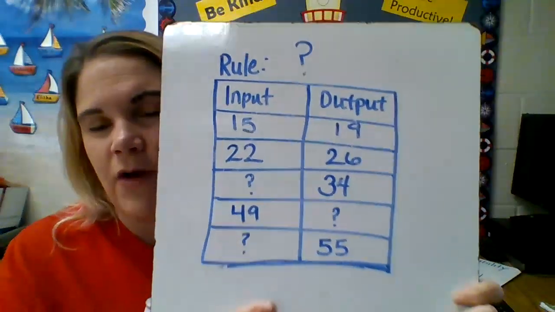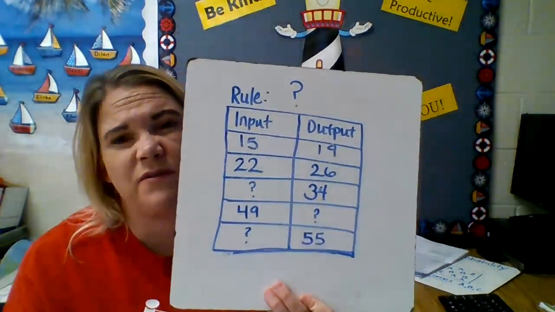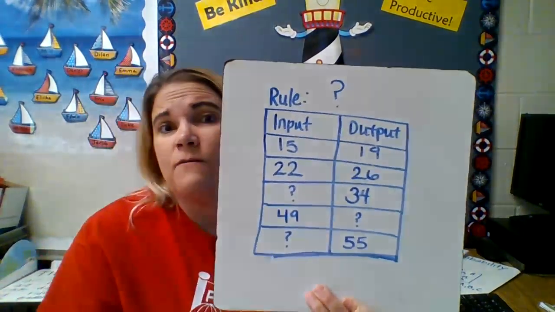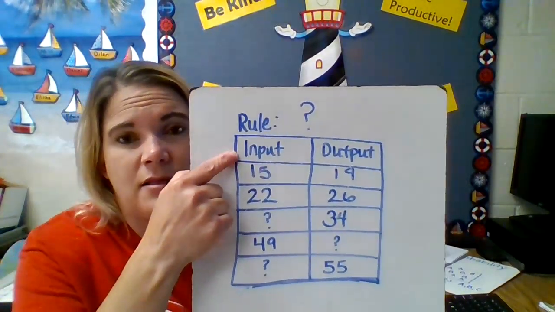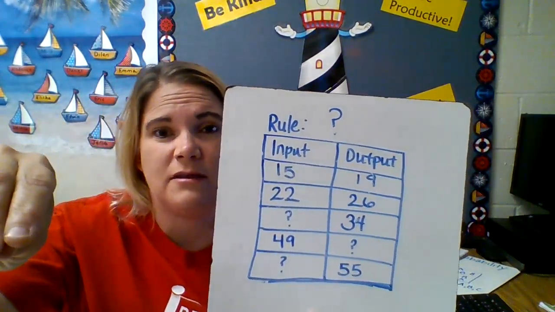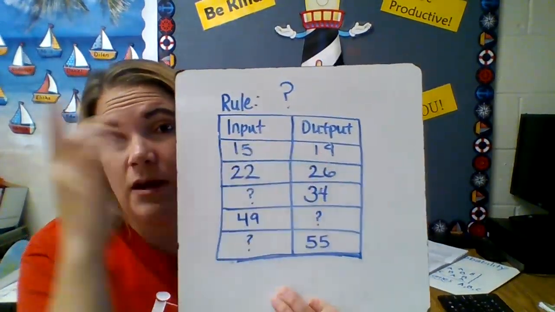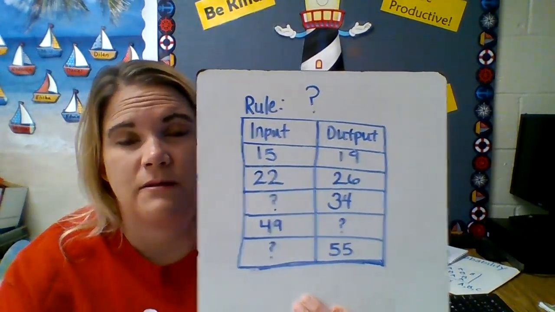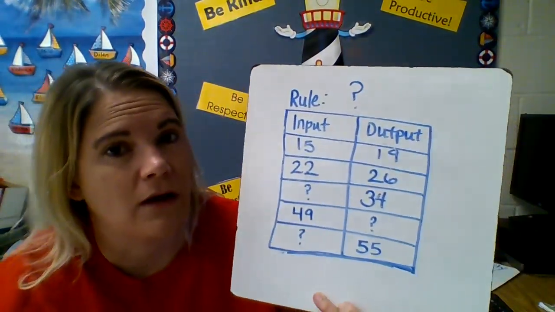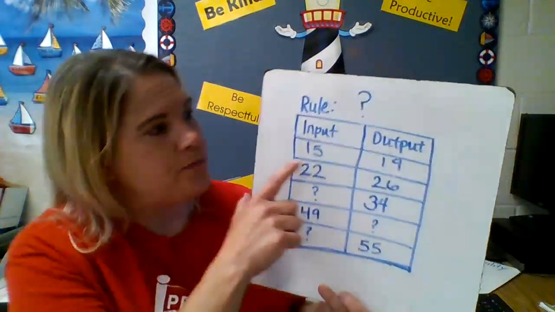Okay? So I have an input-output table right here, and it doesn't give us the rule. Sometimes it'll give us the rule. Sometimes we have to figure out the rule. For this one, we're able to figure out the rule. The input column, that's what we're putting into the machine. We're inputting it into the machine. And then the output is what's going to come out. Okay? So, is this backwards to you guys? I hope not. Okay. So input-output table.